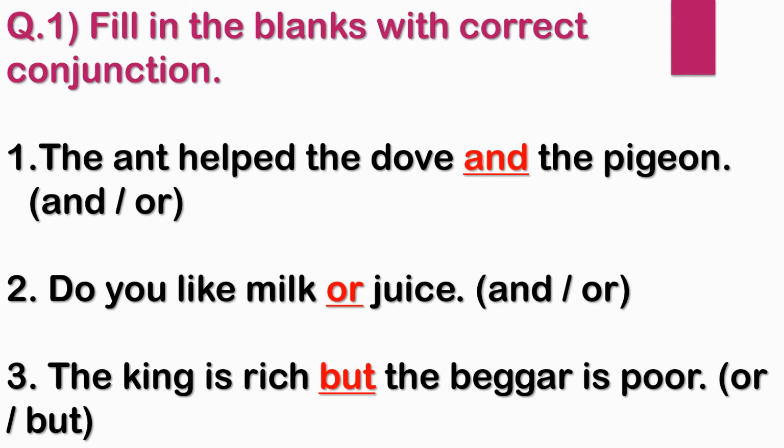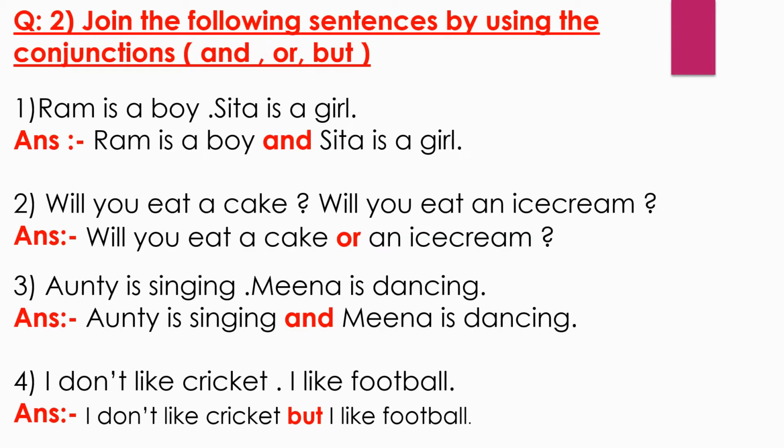Question number 2. Join the following sentences by using the conjunctions. In brackets: and, or, but. Number 1. Ram is a boy. Sita is a girl. The answer is: Ram is a boy and Sita is a girl. Number 2. Will you eat a cake? Will you eat an ice cream? The answer is: Will you eat a cake or an ice cream?